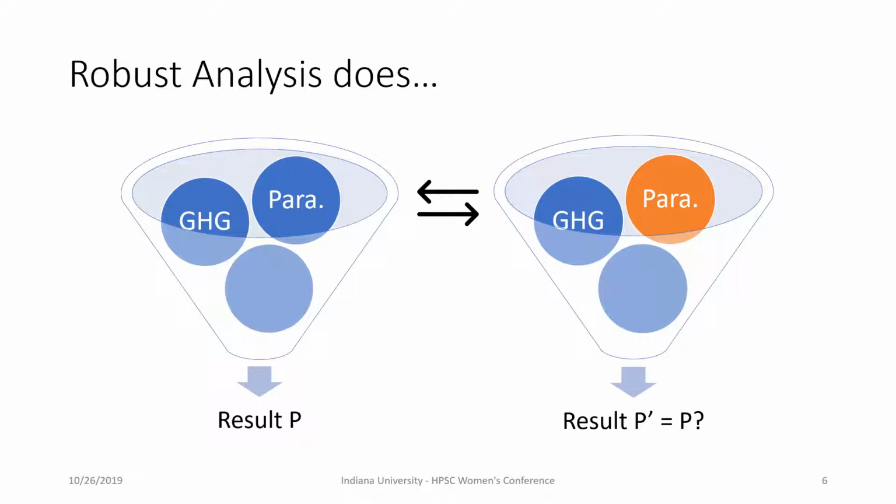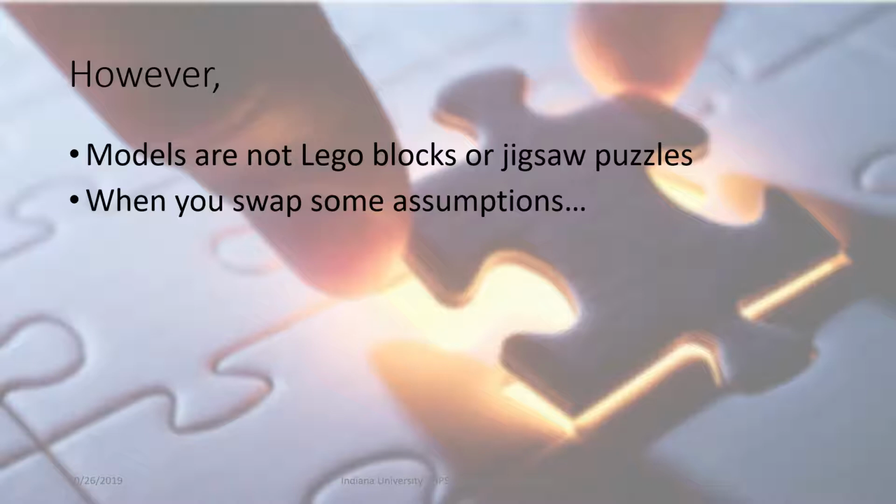A robustness analysis will require you to swap out this set of parameters with a reasonable new one. And then if the new result or projection stays reasonably close to the original one, you know that this result is robust across two different sets of parameters. Also, parameters are one of the many assumptions that you can swap in a robustness analysis. Again, models are complex, they're not Lego blocks. Different components interact, so when you swap some assumptions, boom, it blows up.